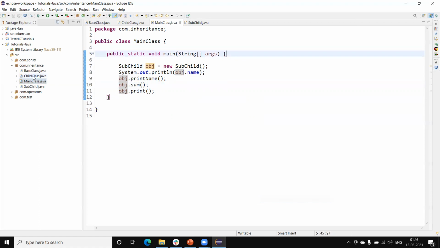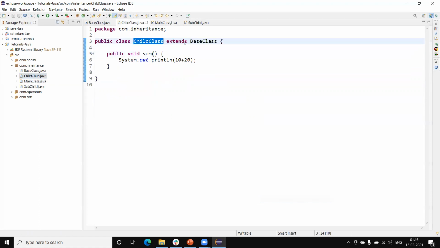As we discussed, multiple inheritance is not supported in Java. So one class cannot extend more than one class. We cannot use multiple classes here to inherit. It is supported only for one class. At a time, one class can extend only a single class, not multiple classes.